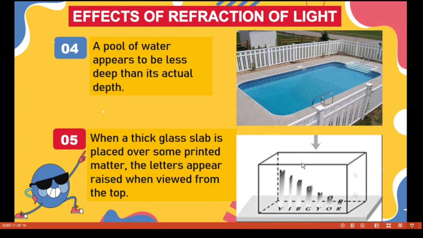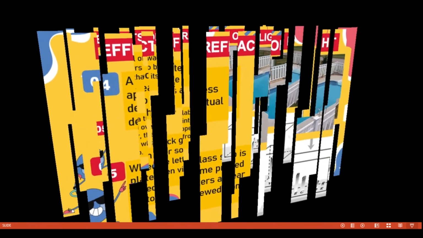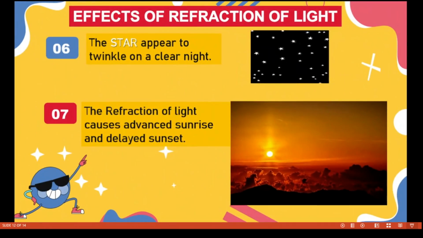The fifth one: stars appear to twinkle on a clear night because of refraction of light. The refraction of light also causes advanced sunrise and delayed sunset.